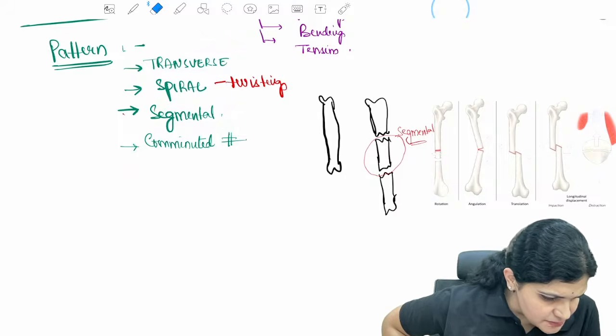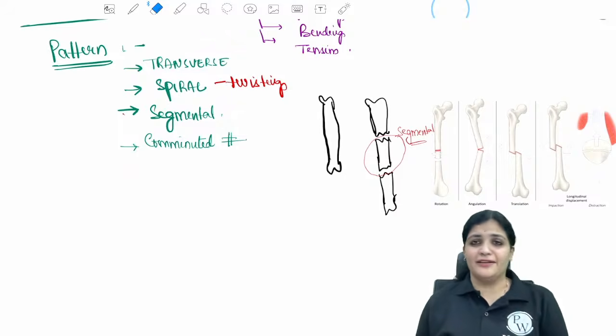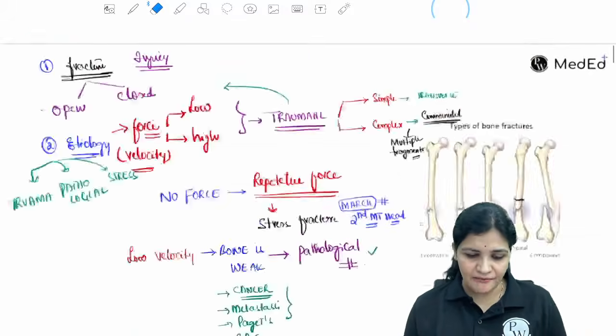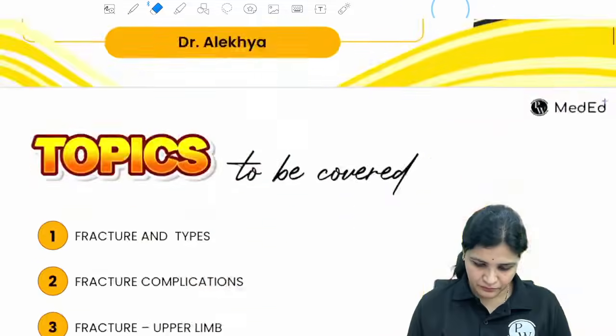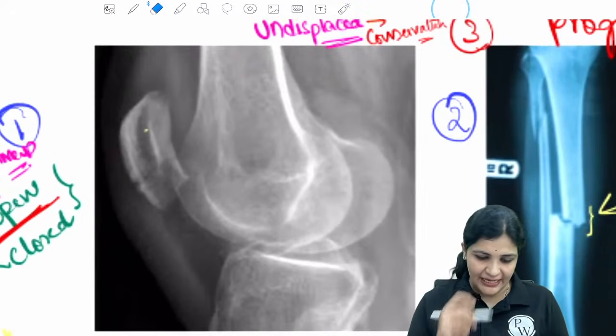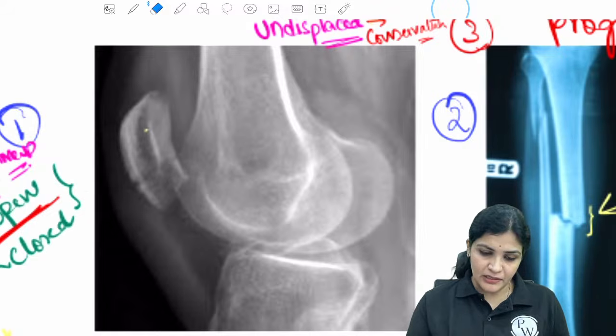How is it called undisplaced and open? I have told you, right? Undisplaced is when the fragments are not displaced. See, this is the fracture. You can see a slight fracture there. Samantha, you can see the fracture there, right? This is the fracture, right?